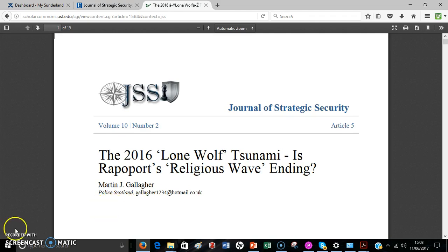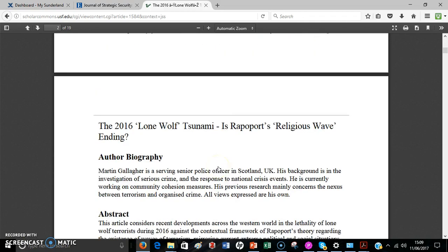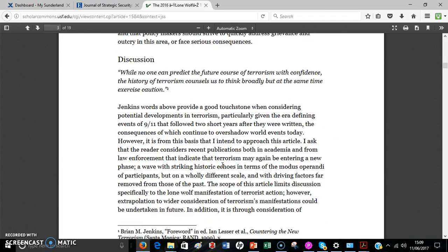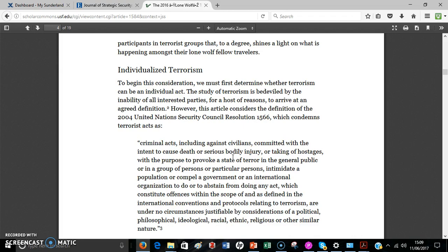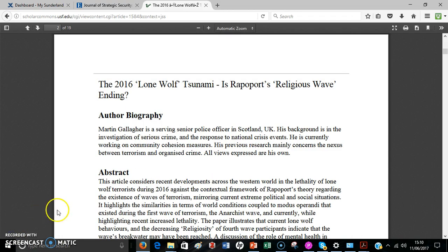which of course you can save. Let's just imagine that you actually had this article and you went down the page and into the actual article itself, and you found something interesting. Perhaps even in the abstract you found something.